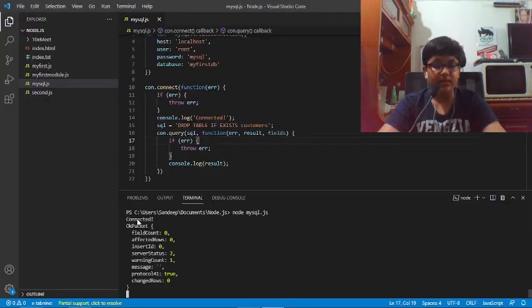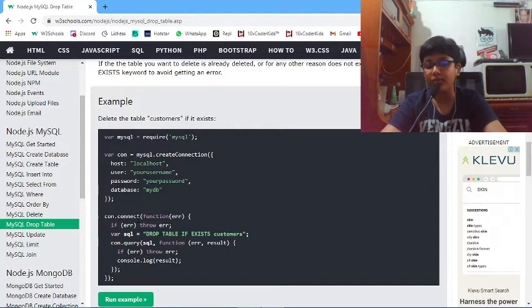So what we learned in this chapter, we learned how to drop a table first of all, and we also learned how to drop a table only if it exists. If it does not exist, it will just not freak out and give us a warning.